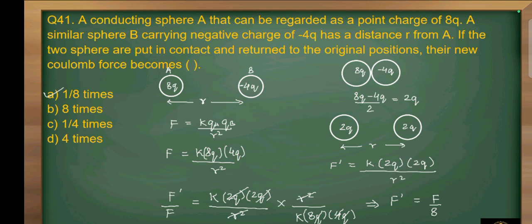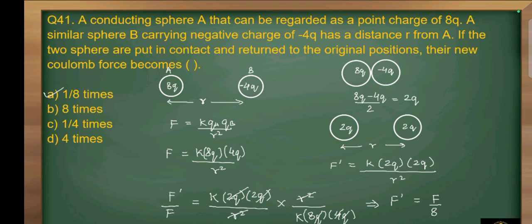So two spheres are given, sphere A and sphere B. Sphere A carries 8q charge and sphere B carries minus 4q charge. According to Coulomb force, F is equal to K into QA into QB divided by R square. Here QA is equal to 8q and QB is equal to 4q. So force will be equal to K times 8q into 4q divided by R square.